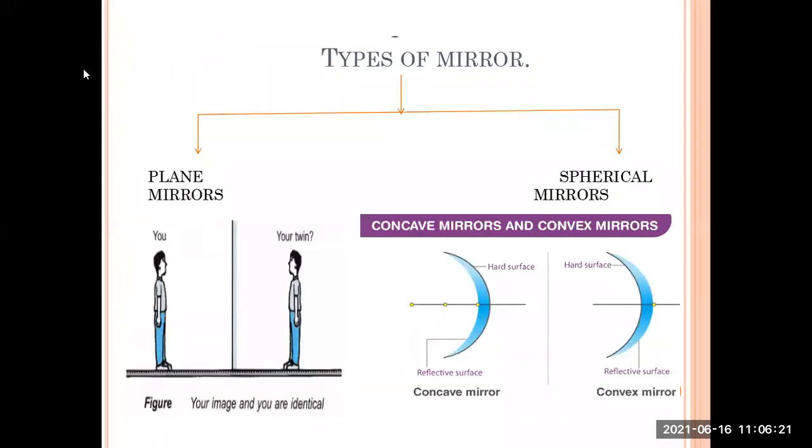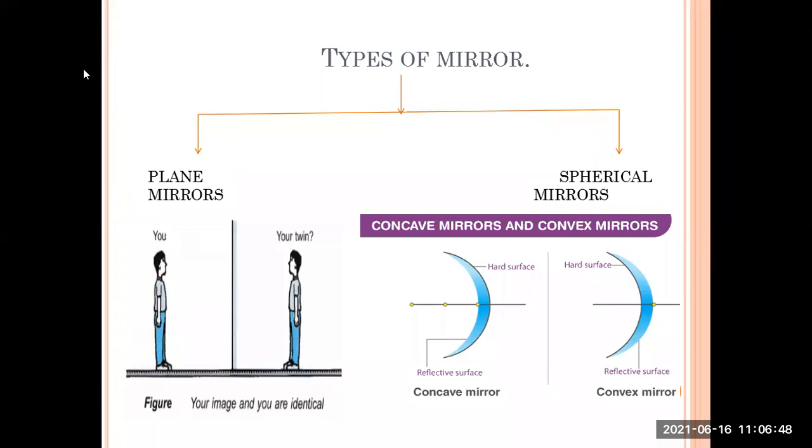Okay, so let's move further towards our main topic, that is types of mirror, and the whole lesson moves around this. What we are going to study in our whole lesson on reflection of light by mirrors: we are first going to see the types of mirror, which are basically classified into plane mirrors and spherical mirrors.